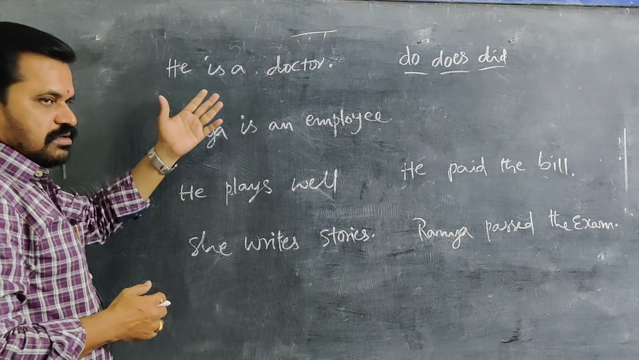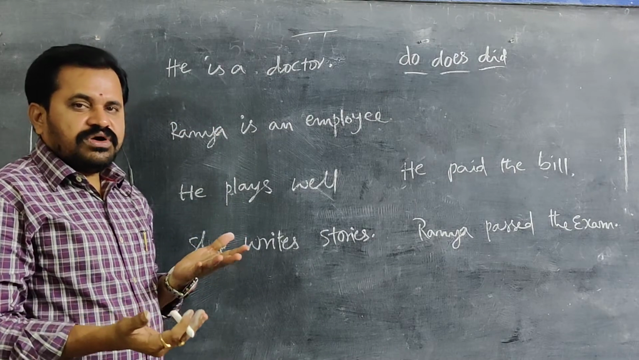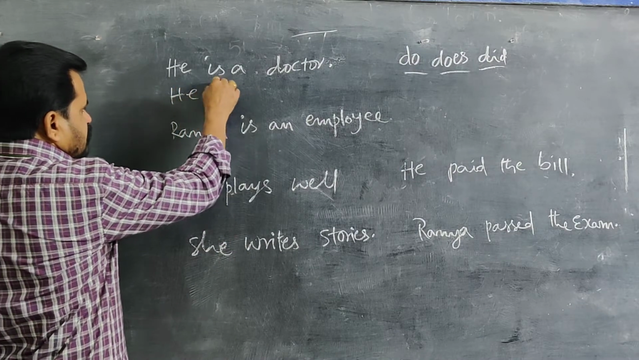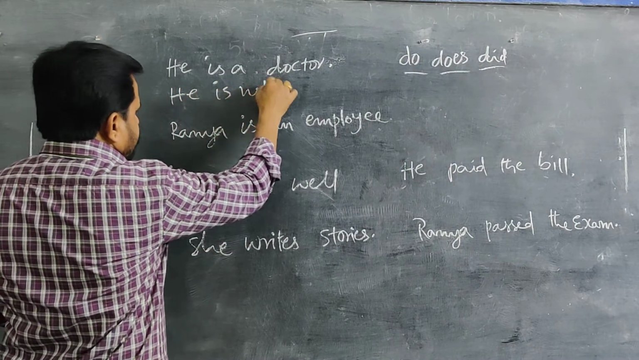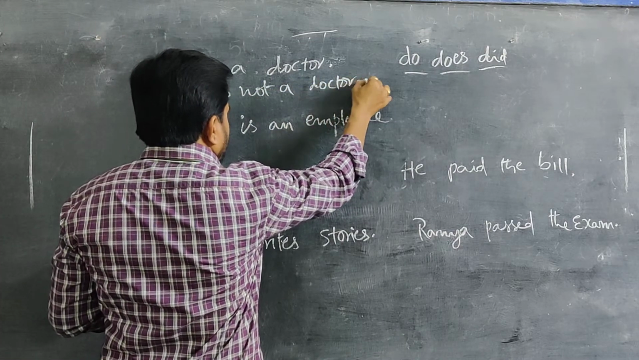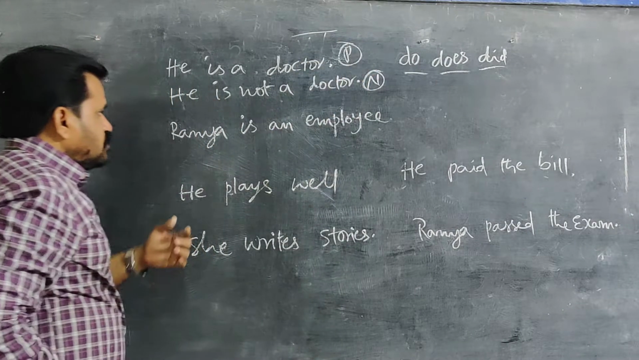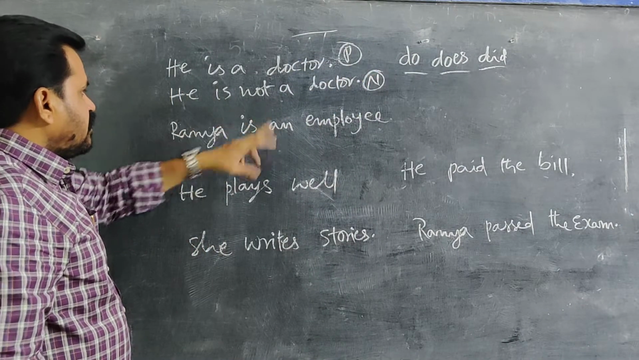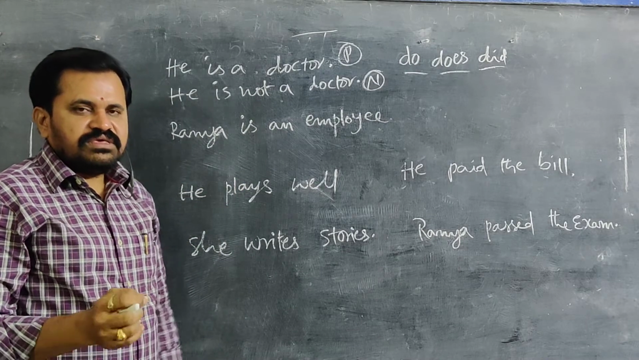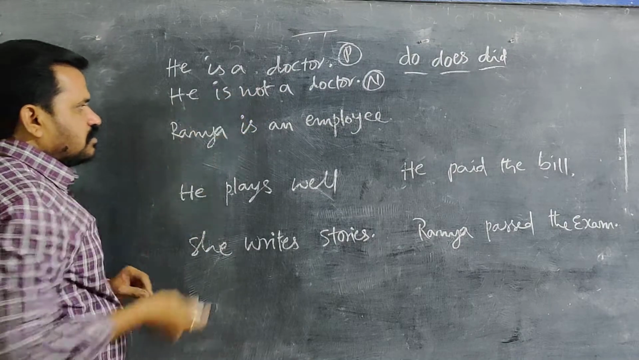He is a doctor. So he is a doctor means it is positive. If we want to make it negative, what is the sentence? He is not a doctor. This is negative, this is positive. You can't use not directly. He not a doctor, you can't say. It should be with a helping verb. So he is not a doctor.